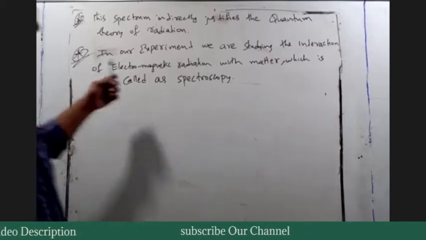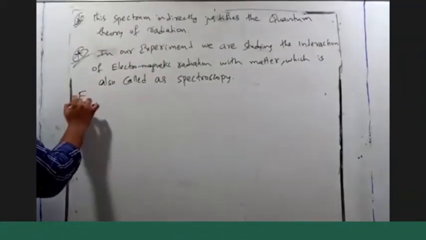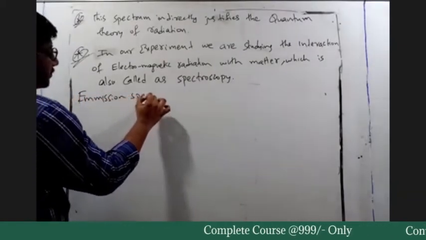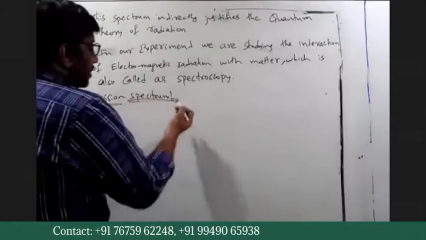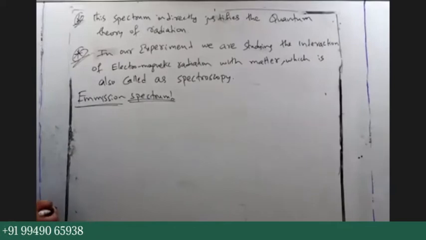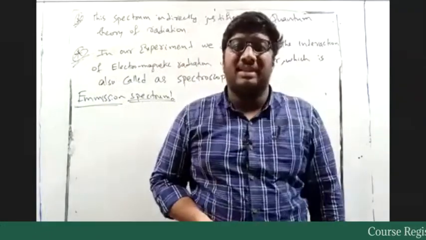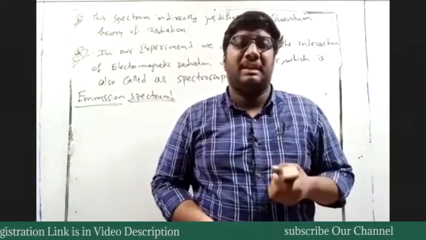So this is all about absorption spectrum. The next one would be emission spectrum. Similar to the absorption spectrum, where we said that the gas molecules will absorb some energy. So what do you mean by that?